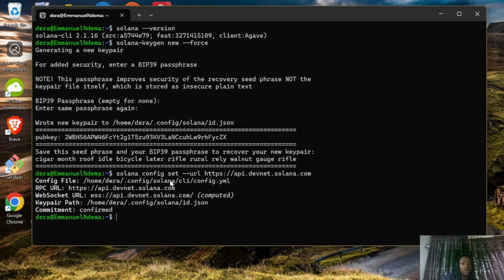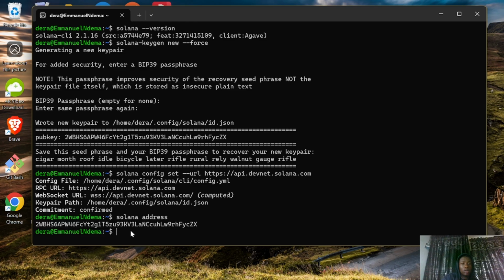So the next one, to access the address you are going to use to interact with Solana CLI: solana address. The address is just your public key. Normally a key pair comes with a public and a secret key. So to access that public key, we need solana address. And as you can see, here is our address. We can use it to perform transactions, to make transfers, to access tokens, and for airdrops, that is, when we want to airdrop test Sol. So that's what we need to use.